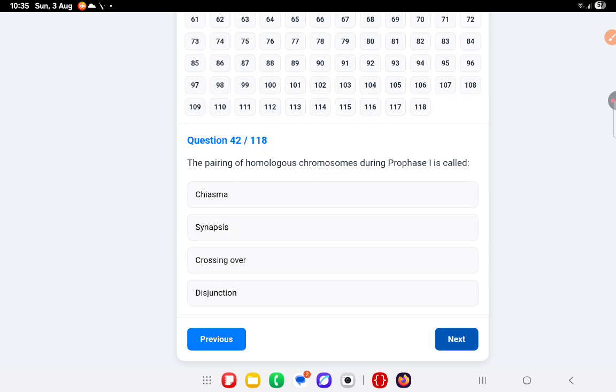Next question, the pairing of homologous chromosomes during prophase I is called synapsis. The cell plate forms during cytokinesis in plant cells.